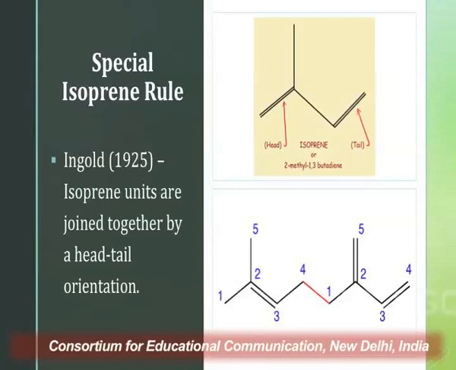As you can see in the slide, the structure of the isoprene unit has two parts. The bifurcated portion is known as the head part and the other portion is known as the tail part. So according to Ingold, the isoprene units present in the terpenoids have a head to tail orientation, meaning the tail of one isoprene unit is attached to the head of another isoprene unit. So this was the special isoprene rule.